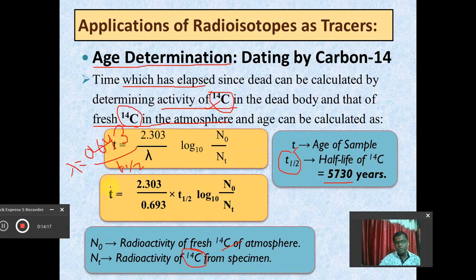So once you know the values of n0 and nt and the half-life period, because this value is constant, what are we requiring? We are requiring these two values. One is the activity of fresh C14 in the atmosphere, the value of n0, and another is the activity of C14 in the body of the dead organism or dead plant or animals. If we know these two values, then definitely we will be able to calculate the age of any sample or any organism after its death.